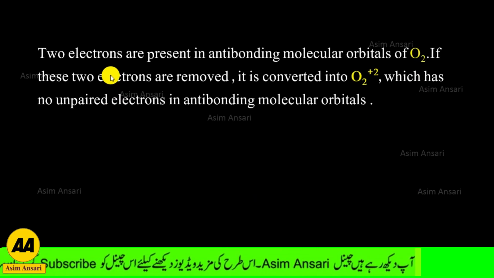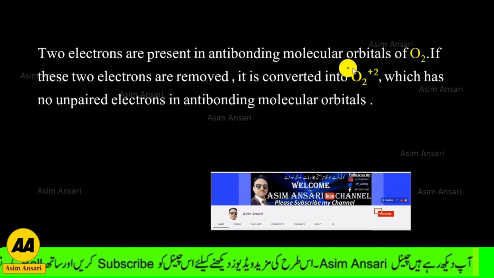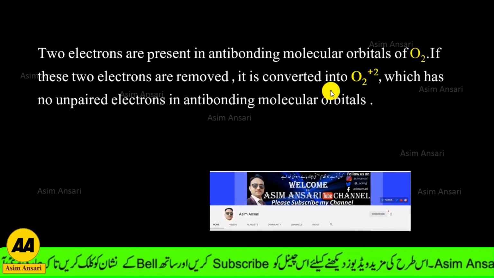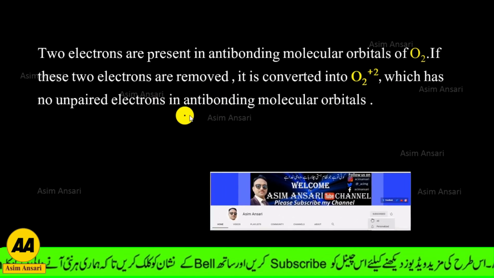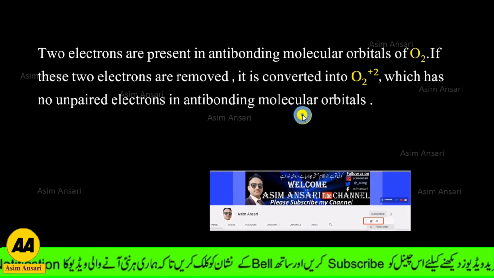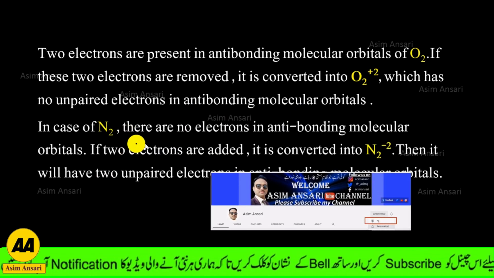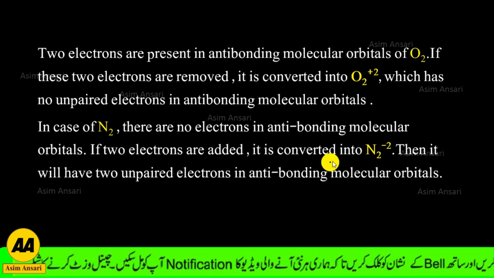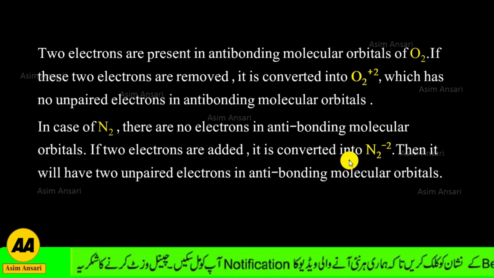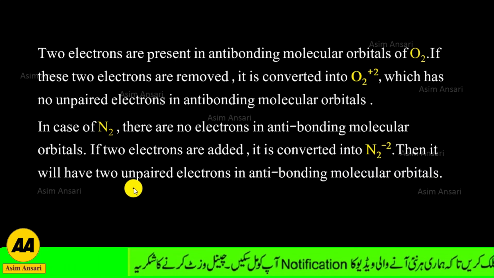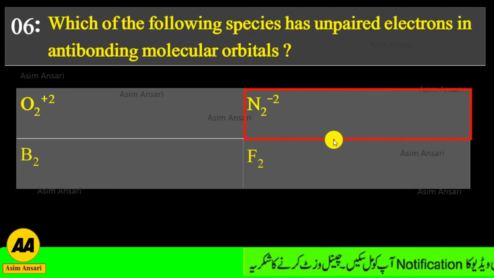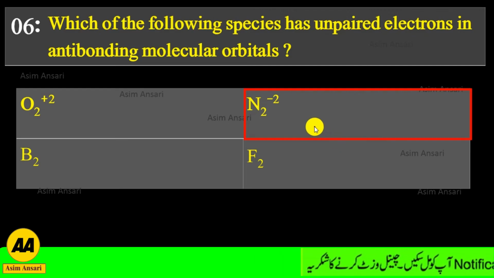There the two electrons are present in anti-bonding molecular orbital of oxygen. If these two electrons are removed, it is converted into molecular cation which has no unpaired electron in anti-bonding molecular orbital. In case of nitrogen molecule, there are no electrons in anti-bonding molecular orbitals. If two electrons are added, it is converted into anionic molecular ion. Then it will have two unpaired electrons in anti-bonding molecular orbitals. So the exact answer is the second option, N2 2-, the anionic molecular ion of nitrogen.